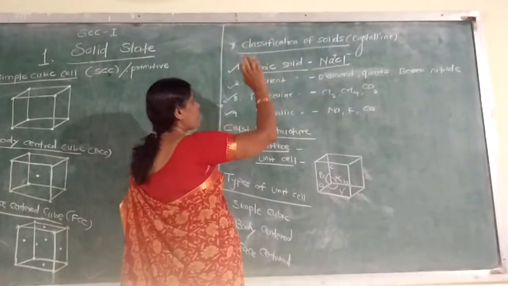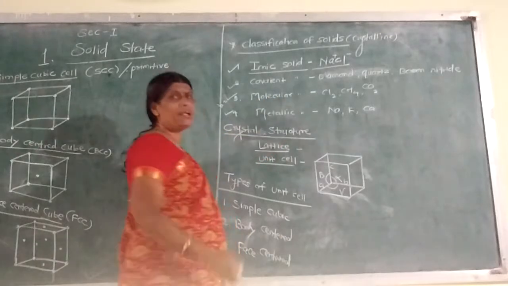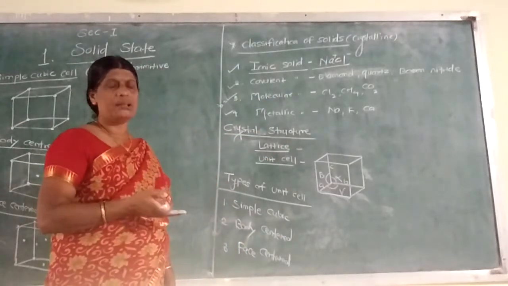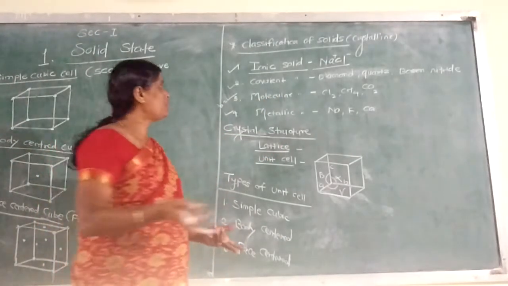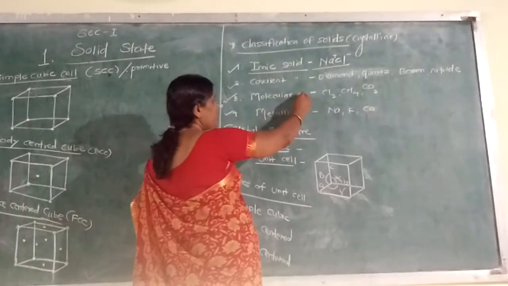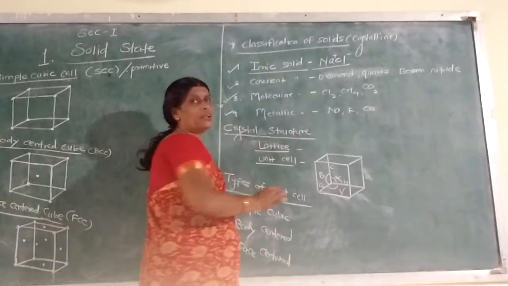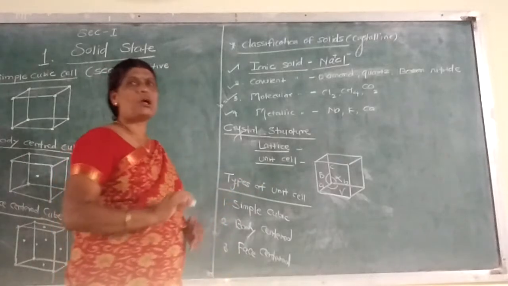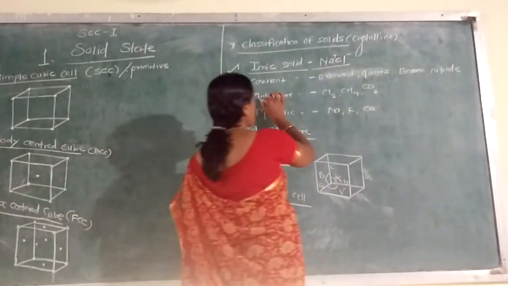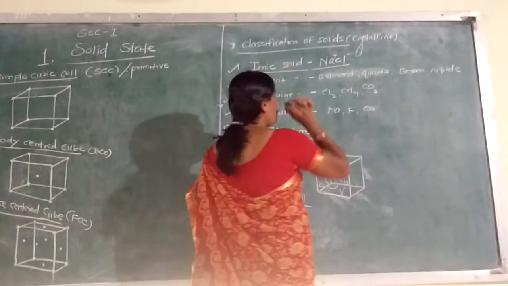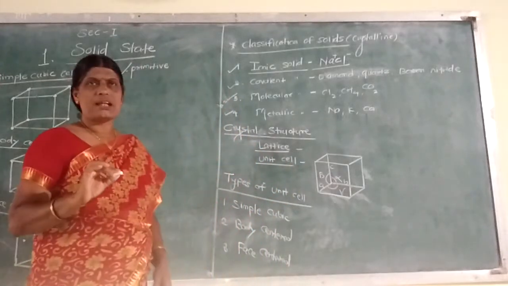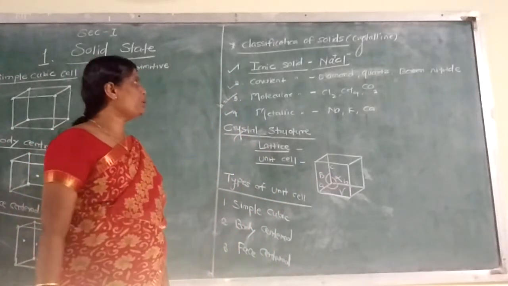solid state. Molecular solid means molecules are formed, where they acquire the solid state. Molecules form solids. Chlorine, methane, carbon dioxide, these are the molecules.